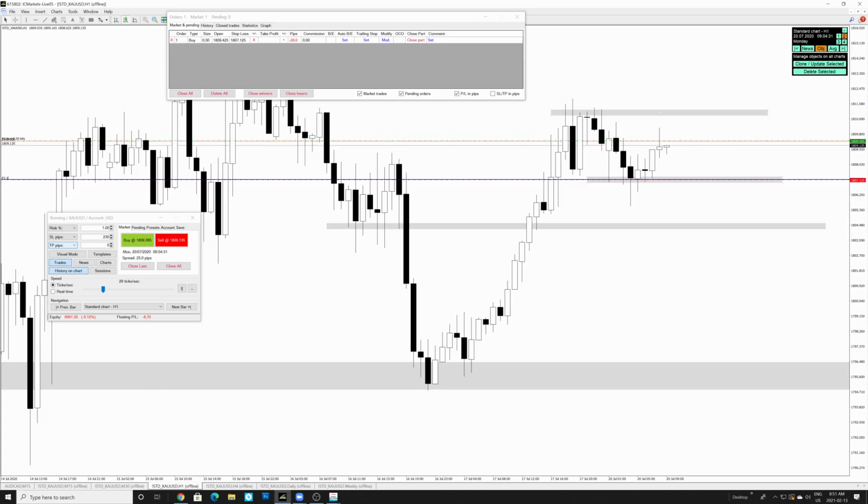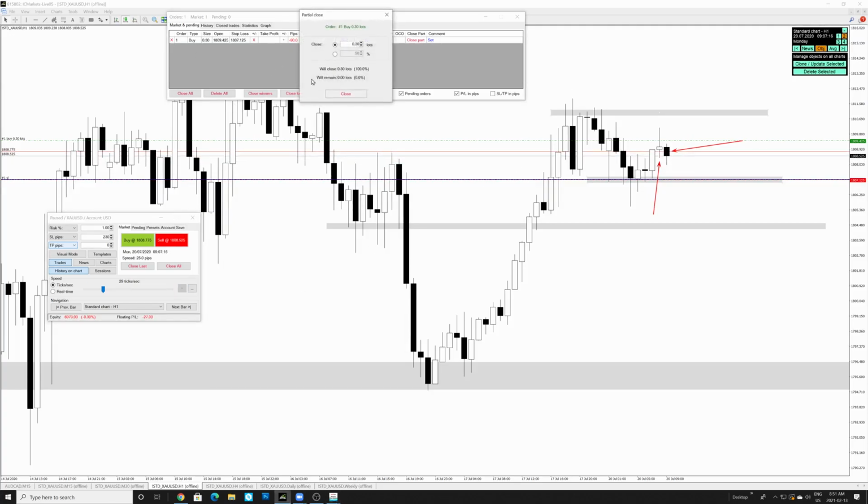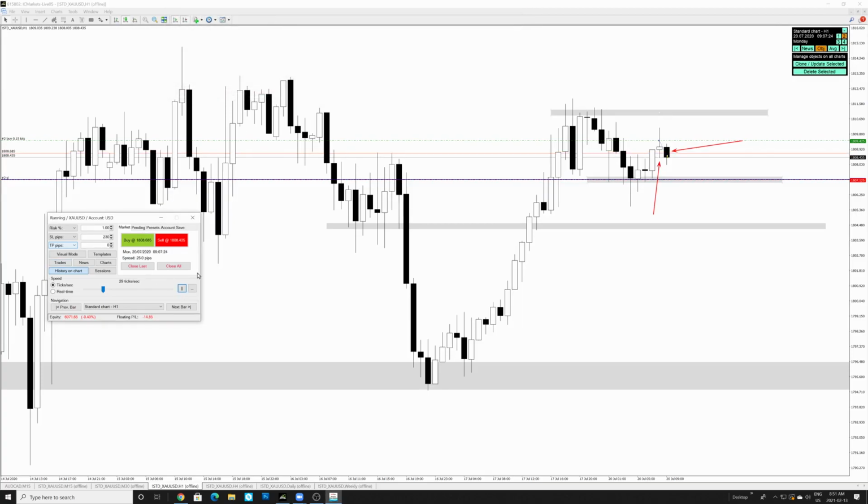Now what we need to see is this 1-hour candle respecting the low of the previous 1-hour candle. If it breaks the low, then we'll be able to close partials. Okay, there we go. Let me just bring up my marker over here. So we're going to close 50% at this point. And once it starts moving bullish, we're going to look to add our 50% back. So we're not looking at the 30-minute, we're only looking at the 1-hour time frame, and we're looking at the 4-hour, because remember, this is based on the higher time frames.